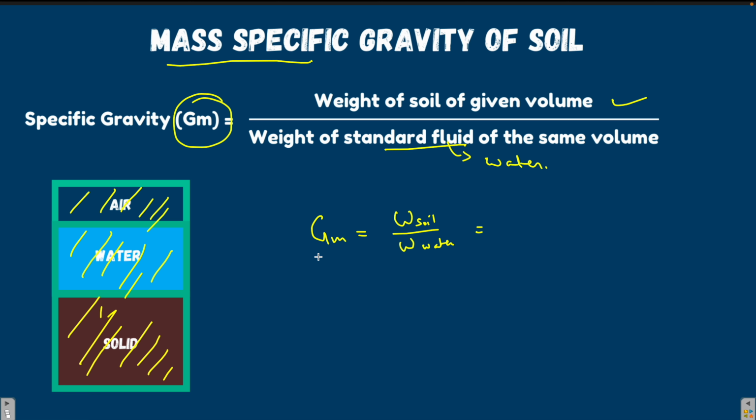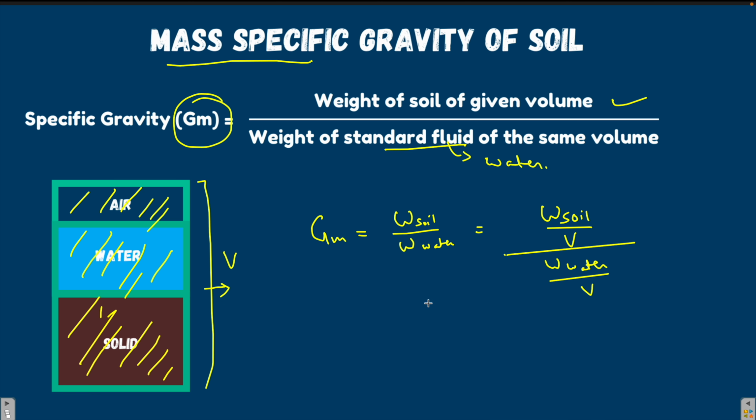If we divide it by the entire volume, not just the volume of solids, what we get is weight of soil by volume, over weight of water by volume of water. The volume is constant, so we get the density of soil, or you can say unit weight of soil, to the unit weight of water. So mass specific gravity is the bulk unit weight of the soil to the unit weight of water.